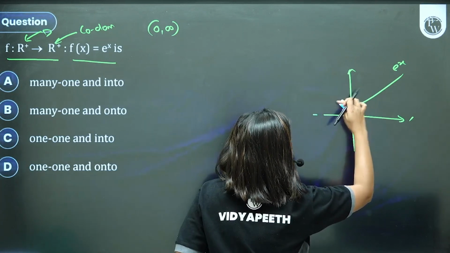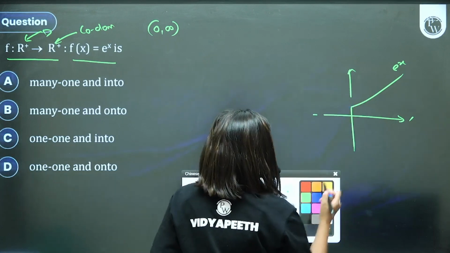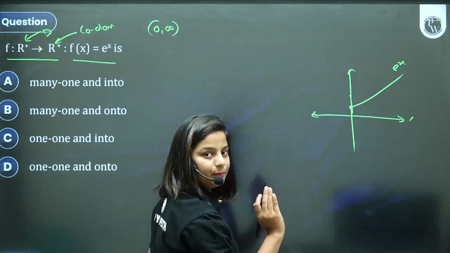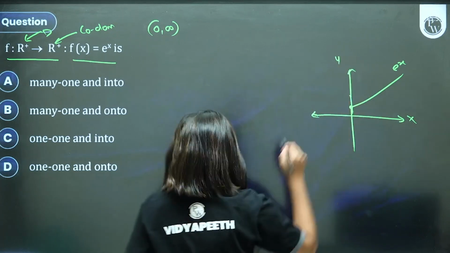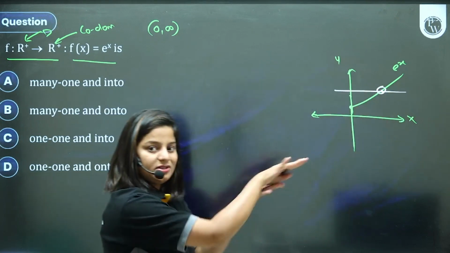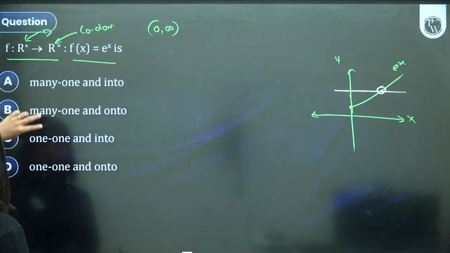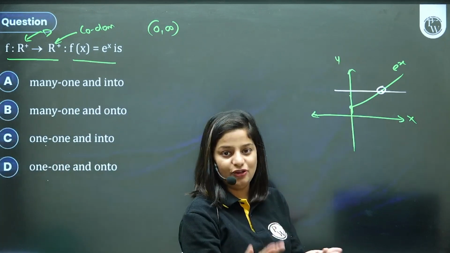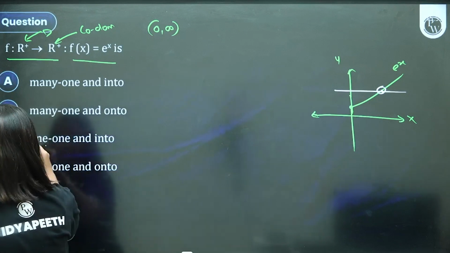So let's not take the negative part. Okay, I have not taken negative inputs. Good. So now what? Still it will be one-to-one because the horizontal line test says it's one-to-one. So it can be C or D. Now let's check the range. But your answer is going to be option C.